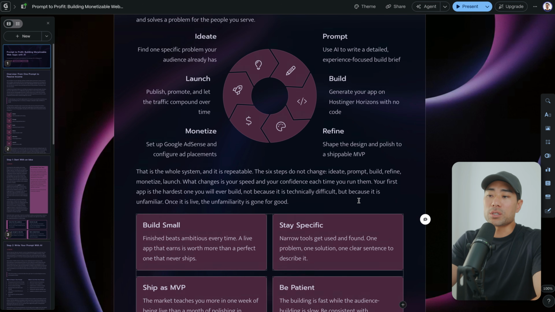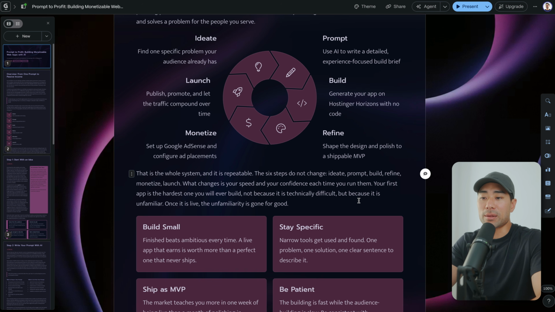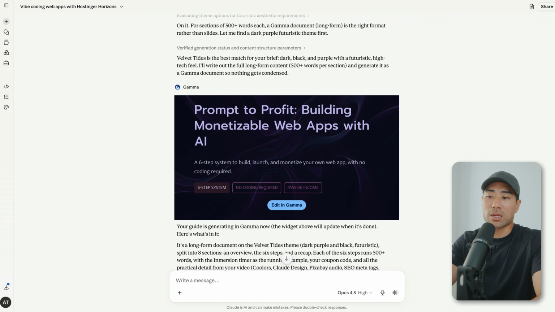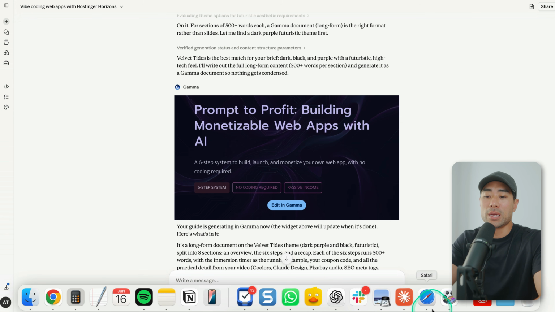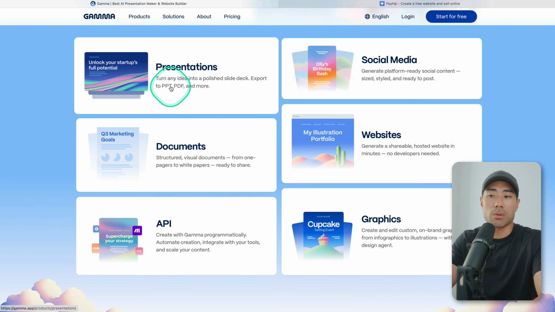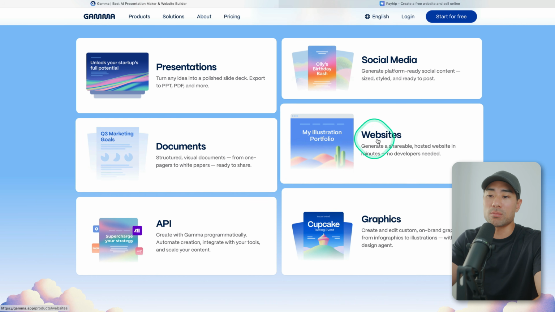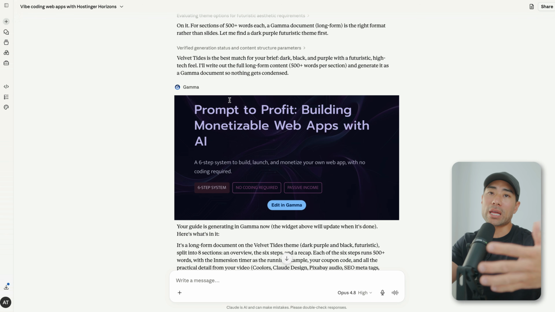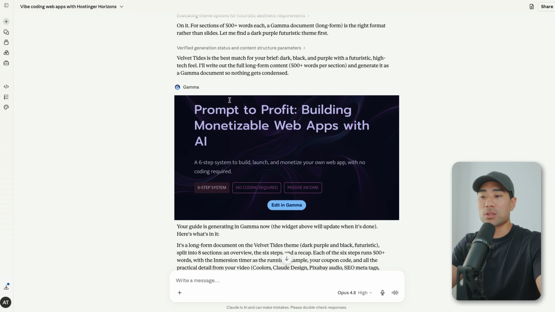So at this stage, of course, you want to go through the content that Gamma has produced. The reason why we connected up with Gamma in the first place is because Gamma is, first of all, a tool to help you build presentations, social media assets, documents, websites, and graphics. But we're using the power of Claude as the brain, the thinking, coming up with the content, and then passing all that data, all that information to Gamma to produce.